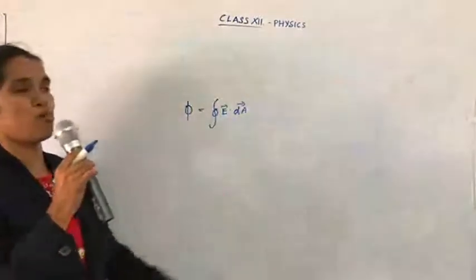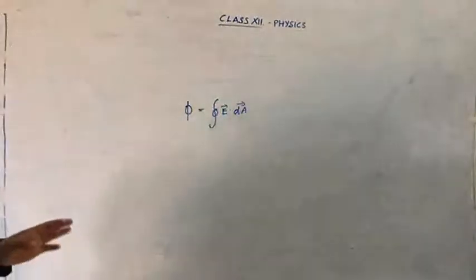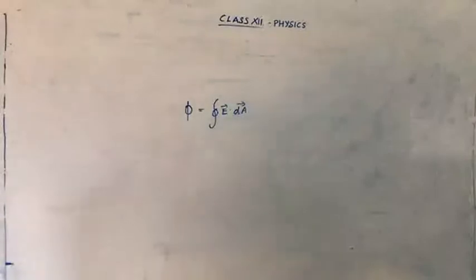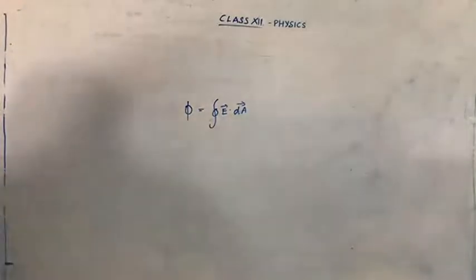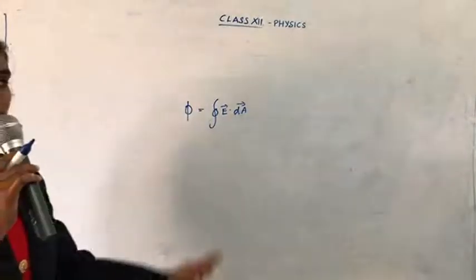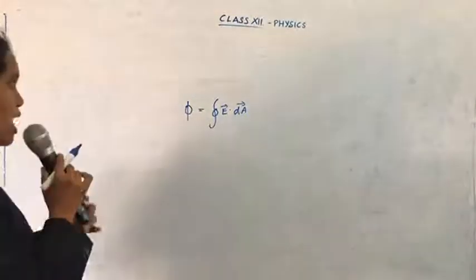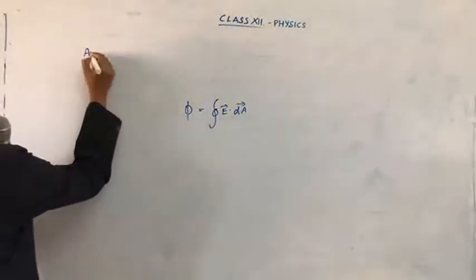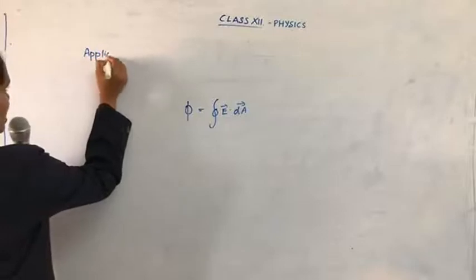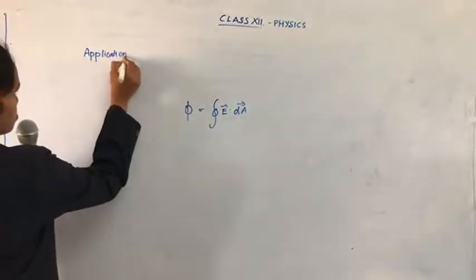Based upon this formula, we are going to see three important cases: electric field due to an infinitely long charged wire, electric field due to an infinite plane sheet, and electric field due to a uniformly charged spherical shell. We are going to see three derivations based upon the applications of Gauss law.